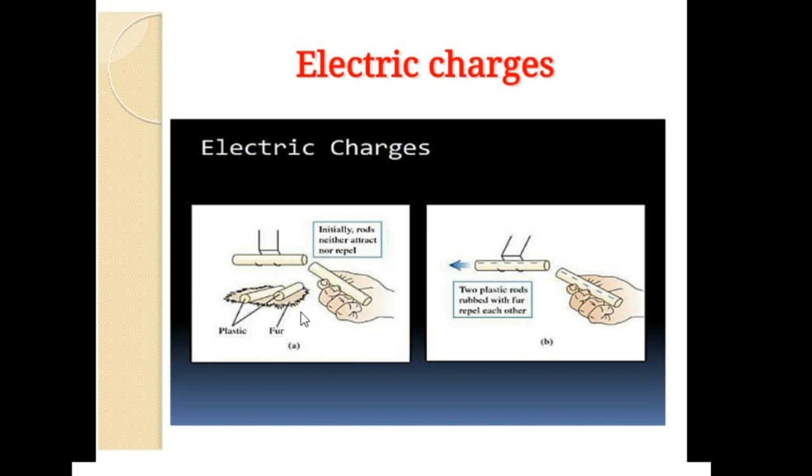When it is rubbed with fur, it acquires charge. But before rubbing, initially the rods neither attract nor repel. When it is rubbed with fur, it acquires negative charge. When another negatively charged plastic rod is brought closer, they both repel each other.